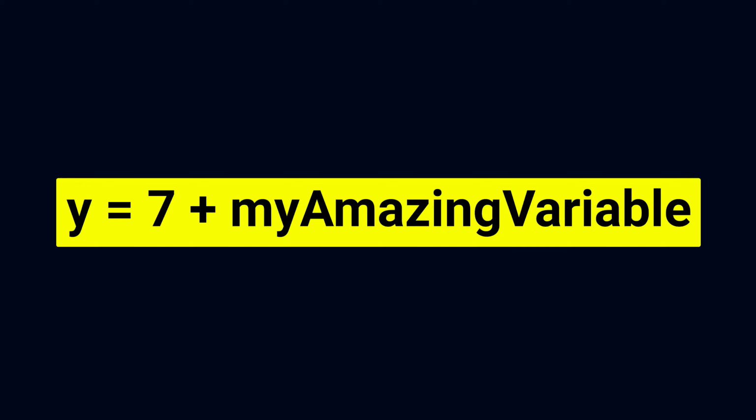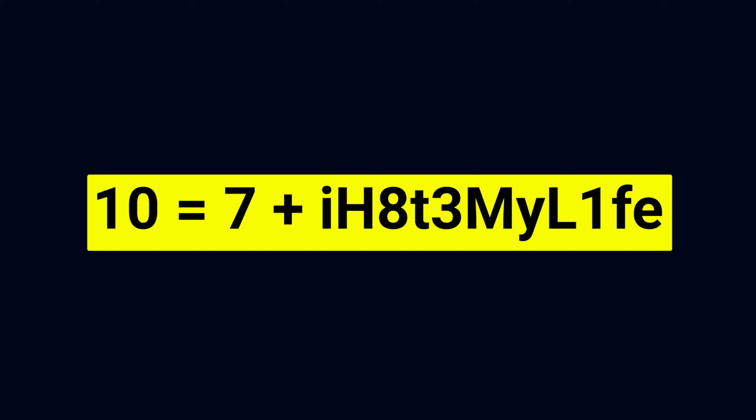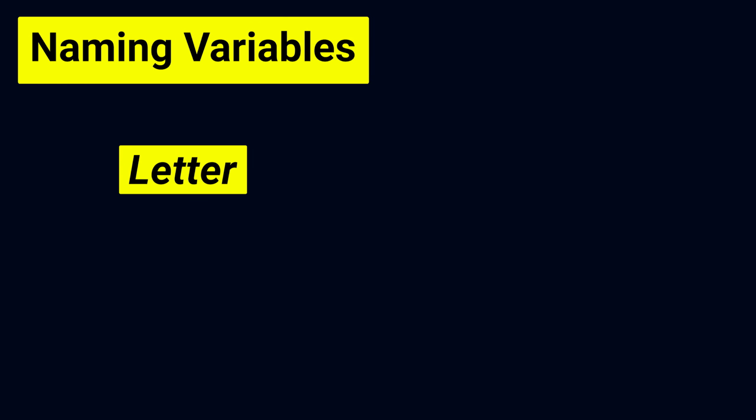Here's another example. Y equals 7 plus my amazing variable. My amazing variable is a variable, which means it's a placeholder for the value 3. Got it? No? Okay, fine. Here's another example. 10 equals 7 plus I hate my life. The Frankenstein mess I hate my life is a variable, which means it is a placeholder for the value 3. Got it? All variables in Python need to start with either a letter or an underscore.